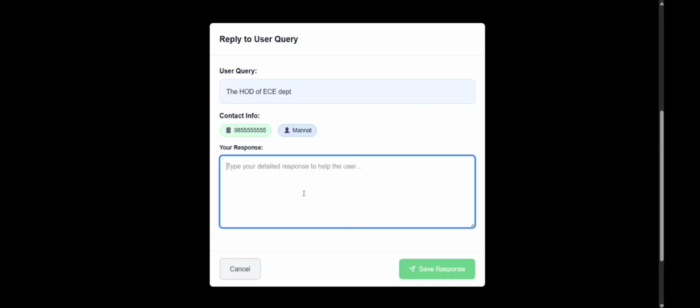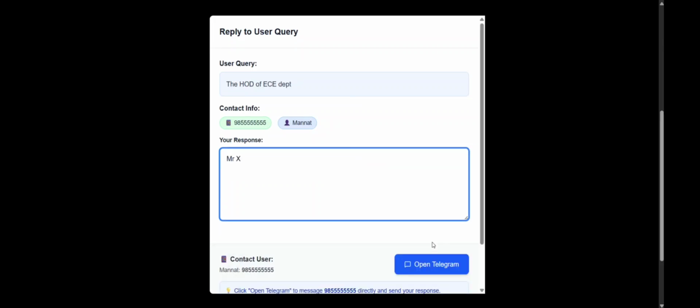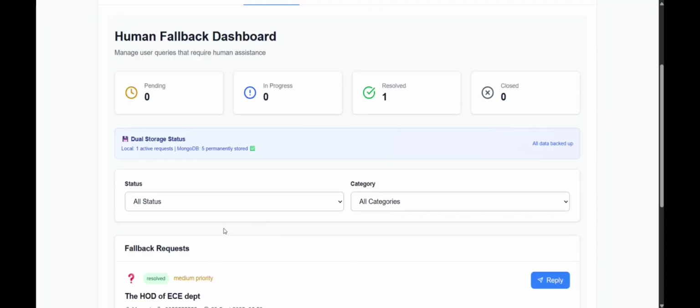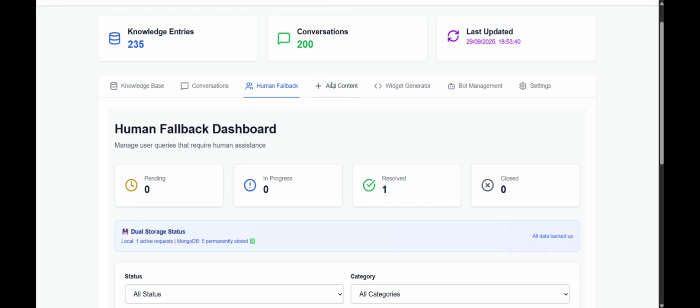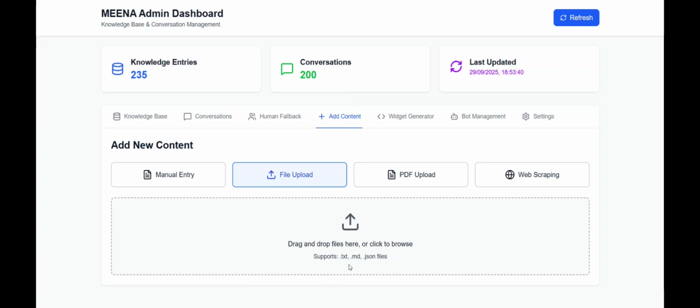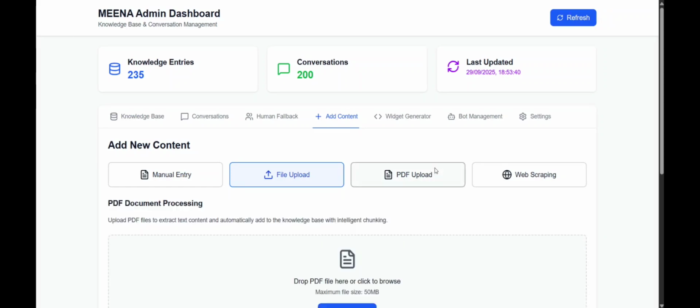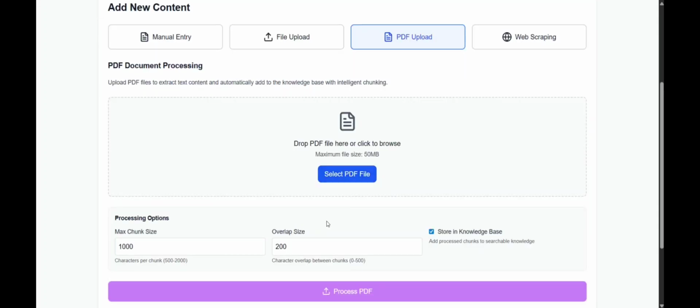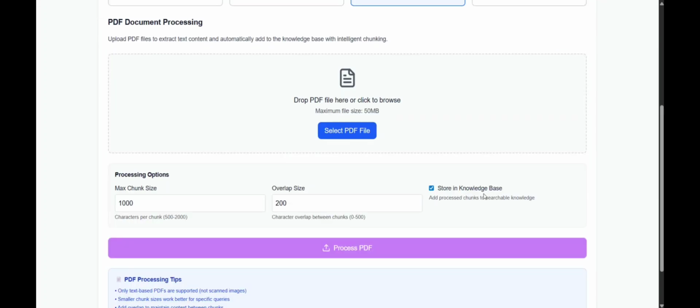Here the admin can reply, answering the question and saving the output. We can put in the reply. We can also contact the user from Telegram and we can save the response. This request would be marked resolved. Now, how to add the missing entry? There are four options. You can either provide a manual entry, you can use file uploads like text, markdown, and JSON. And you can upload a PDF, a book, or any big file that would be divided into chunks and added into the knowledge base.